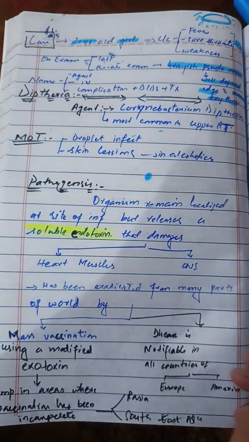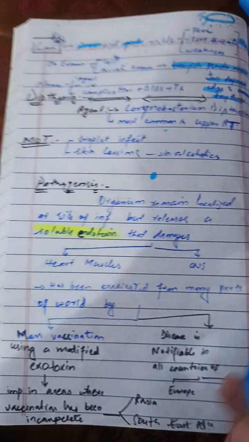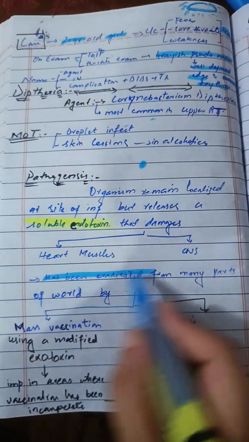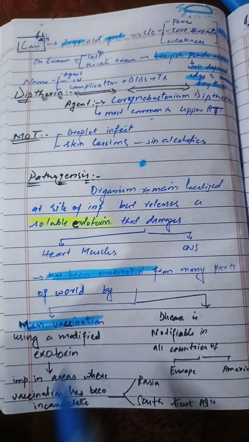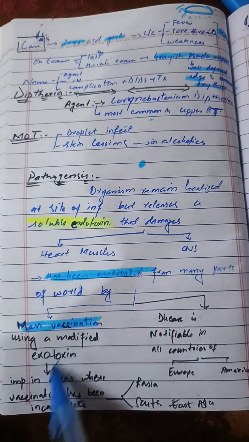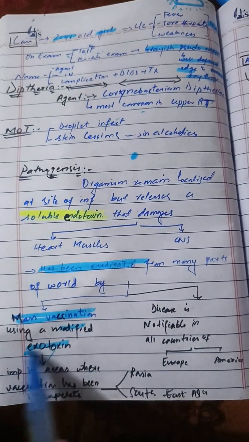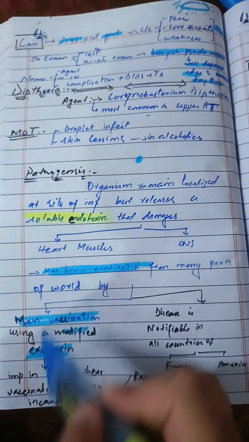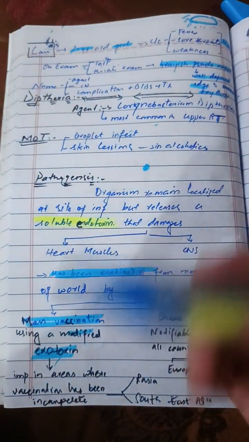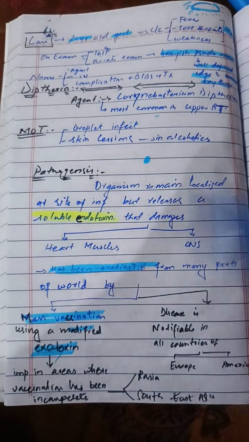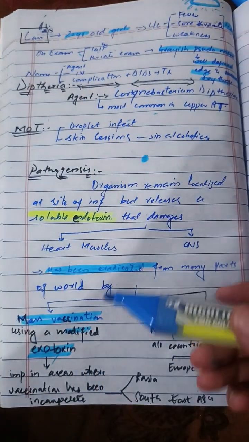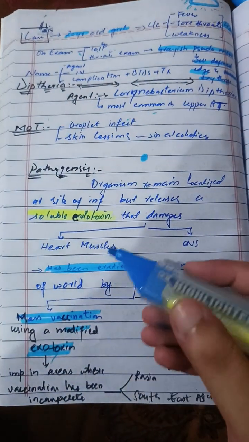It has been eradicated from many parts of the world. Why has it been eradicated? Due to mass vaccination. The modified form of the exotoxin of the bacteria is used in the vaccine, and this vaccine led to the eradication of the organism.